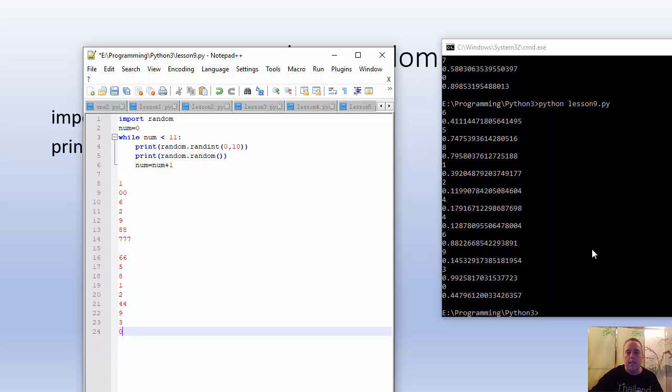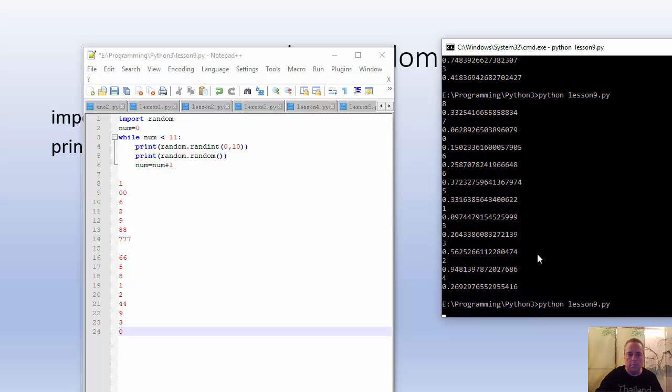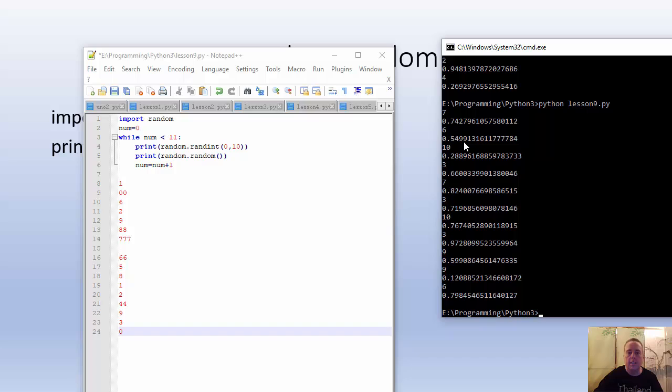Okay, I want to run this again because I want you to see the number 10, because I said that it will include the last number. Let's see, do I see any 10s? Nope. Nope. There we go. There's 2 10s. So it will go up to the 10 here.